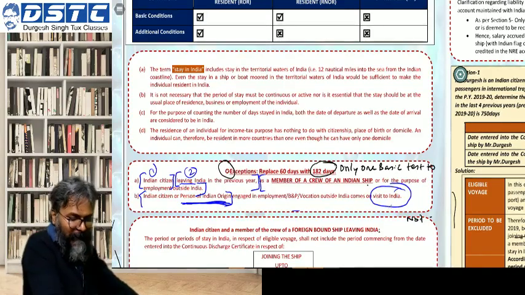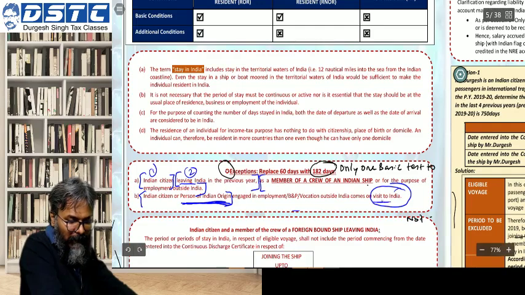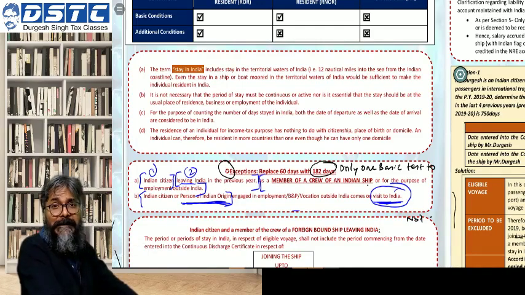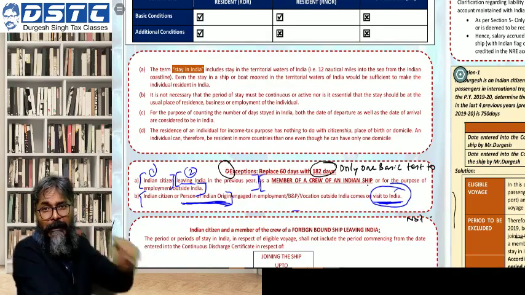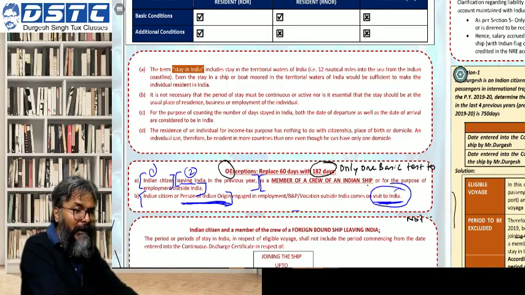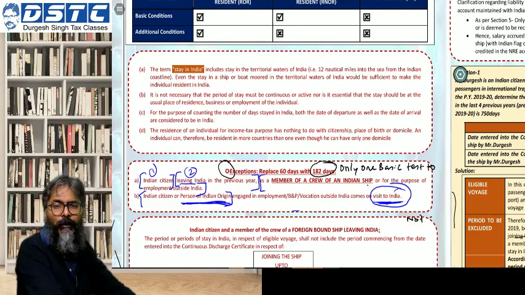So be careful students: visit in India, that is fine, but permanent settlement in India, both the basic conditions. I hope that all of you have got hold of this particular point.